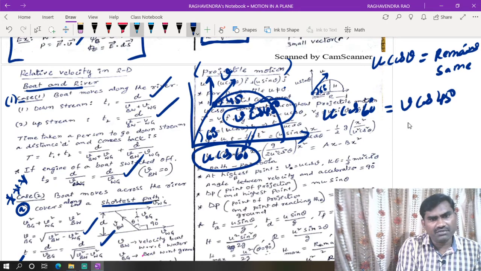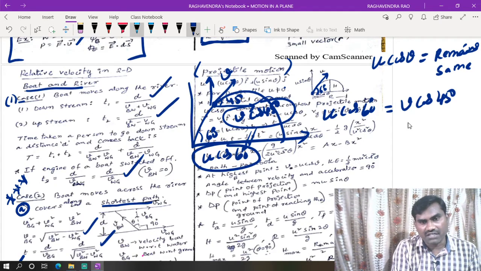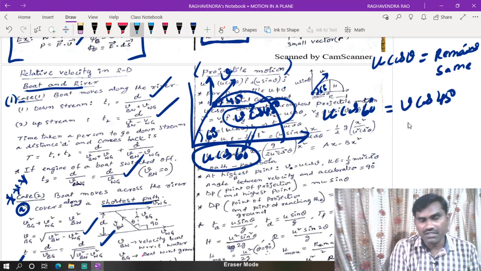Cos 60 is 1 by 2, the initial velocity they will give, cos 45 is 1 by root 2, then we can find the value of the velocity.